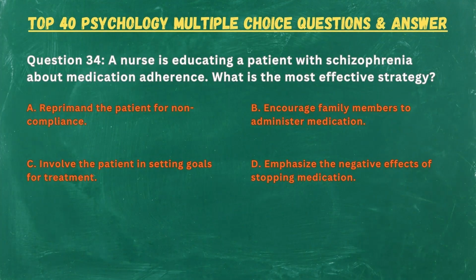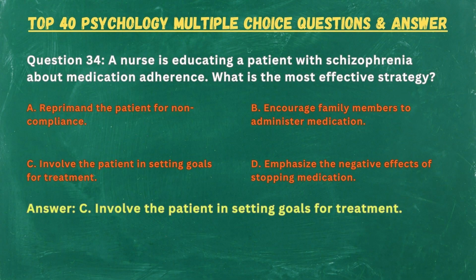Question 34. A nurse is educating a patient with schizophrenia about medication adherence. What is the most effective strategy? A. Reprimand the patient for noncompliance. B. Encourage family members to administer medication. C. Involve the patient in setting goals for treatment. D. Emphasize the negative effects of stopping medication. Answer. C. Involve the patient in setting goals for treatment.